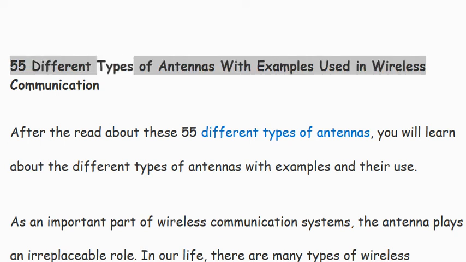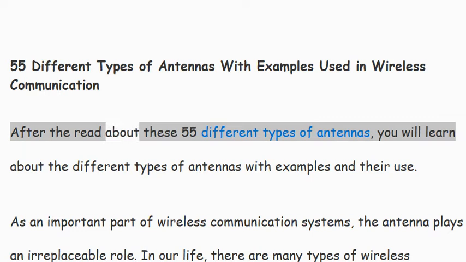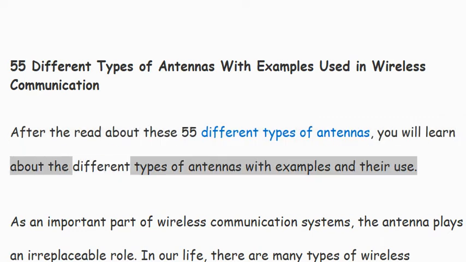55 different types of antennas with examples used in wireless communication. After reading about these 55 different types of antennas, you will learn about the different types of antennas with examples and their use.